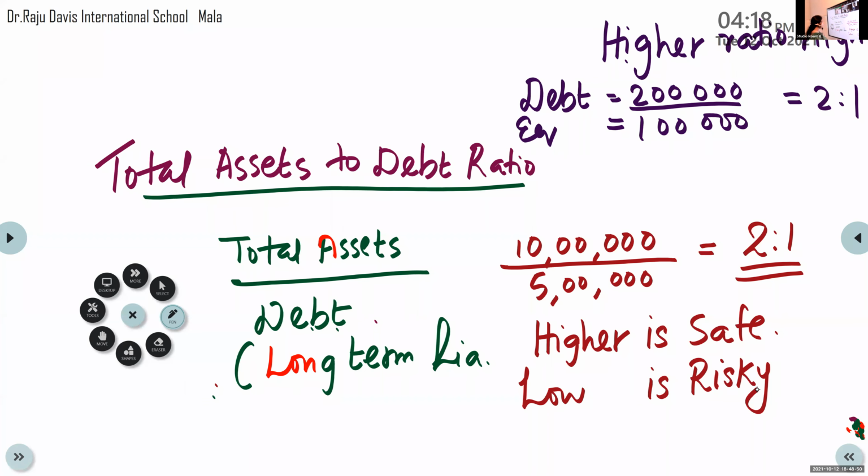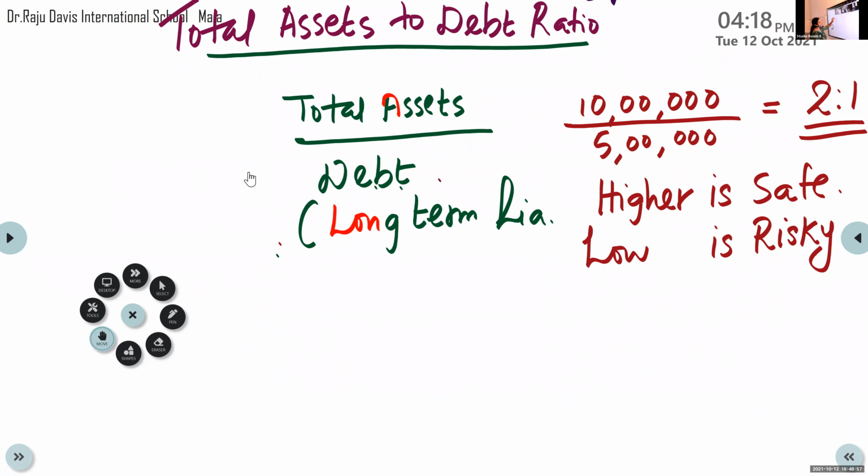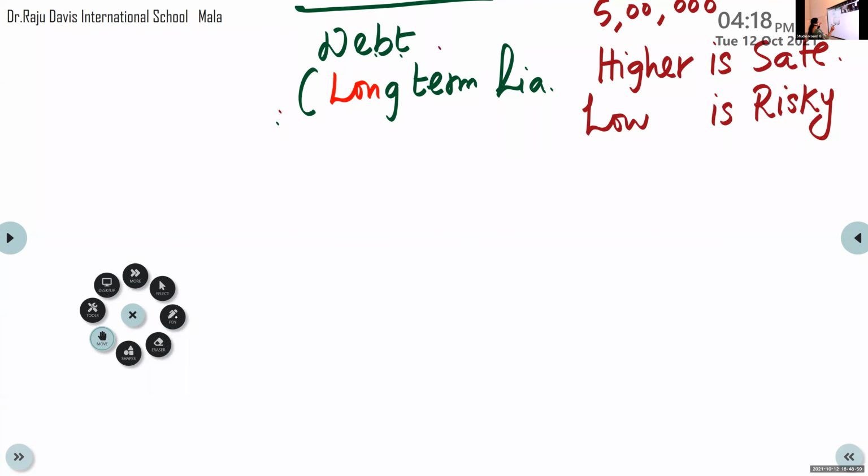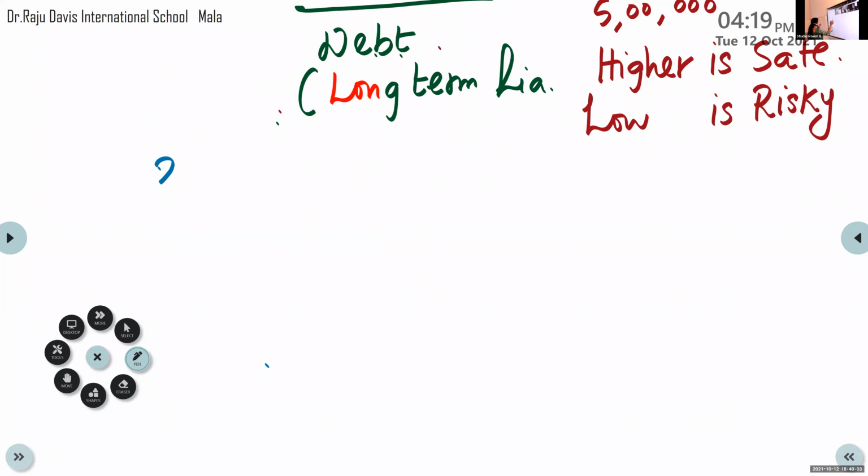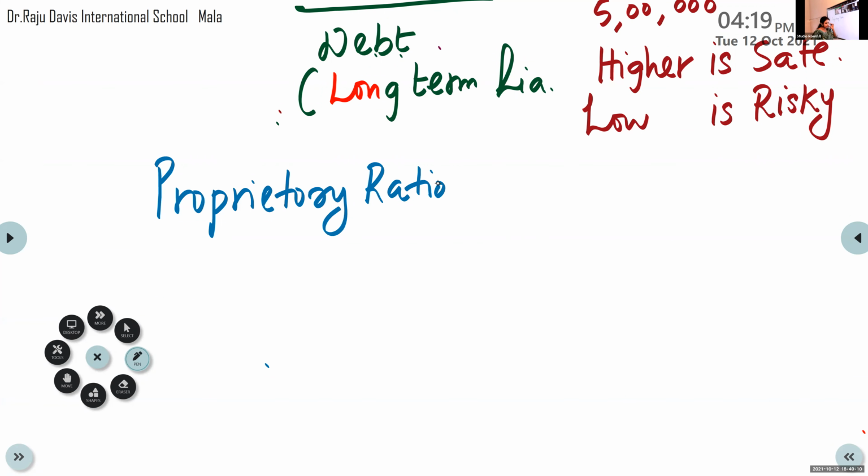Okay. Now, moving to the next one, that is proprietary ratio. The third one is proprietary ratio. In proprietary ratio, we are making a comparison between shareholders fund and total assets.